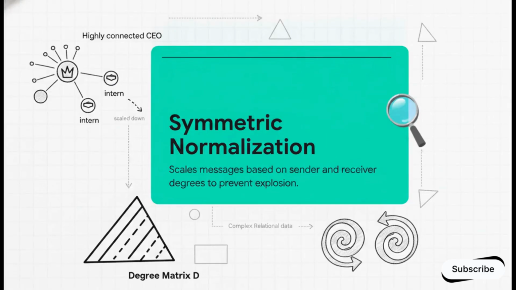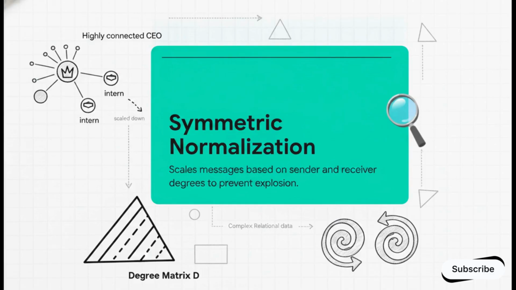So to stabilize this flow of electricity and data, we engineer what's called the degree matrix, denoted as D. The degree matrix is a diagonal matrix that simply counts the number of edges connected to each node. But wait, we don't just divide by this number. We perform a critical step called symmetric normalization. This mathematically scales the messages based on both the sender's connection count and the receiver's connection count.